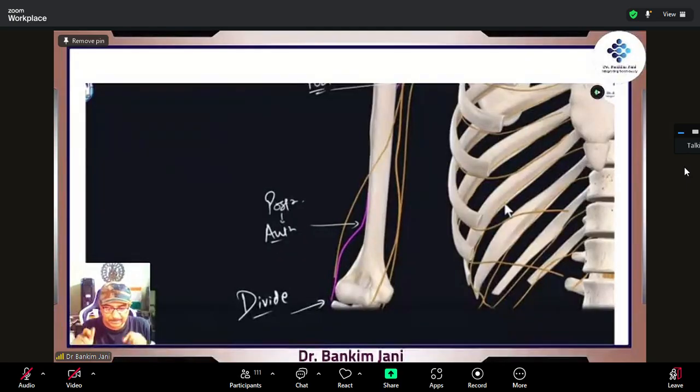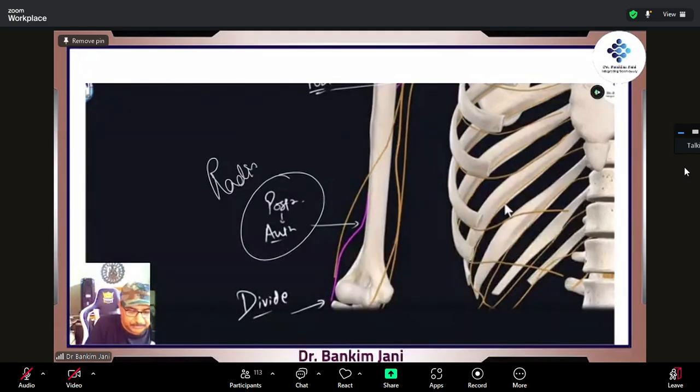All other nerves are seen, but we are interested in this. This is the level from where the radial nerve, which is posterior, comes to anterior. When it is coming anterior, will it pierce something? Will it pass through something? Yes, the lateral intermuscular septum. Very right.